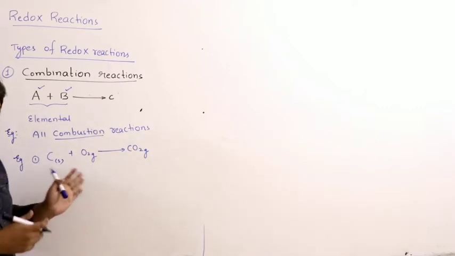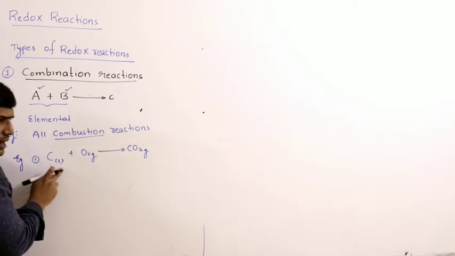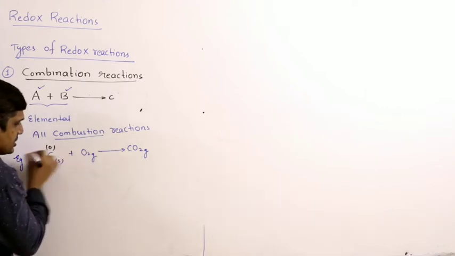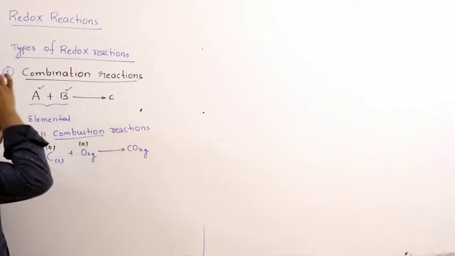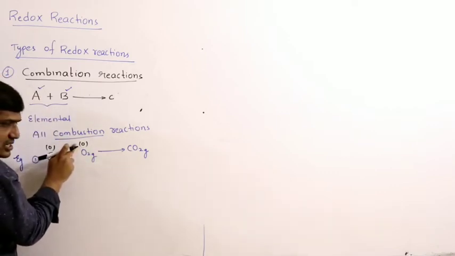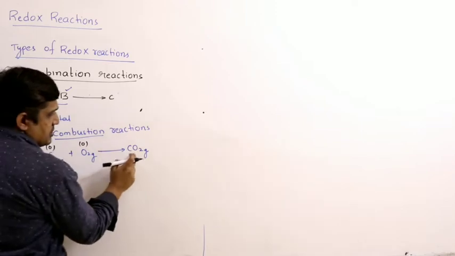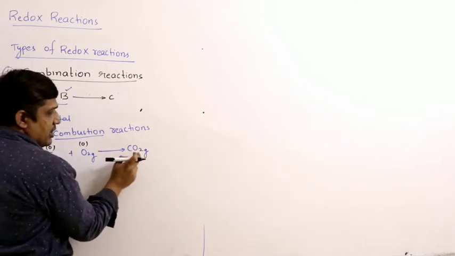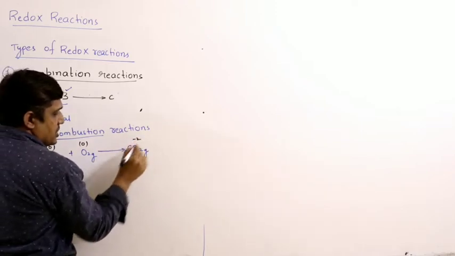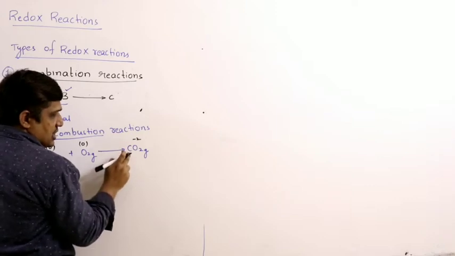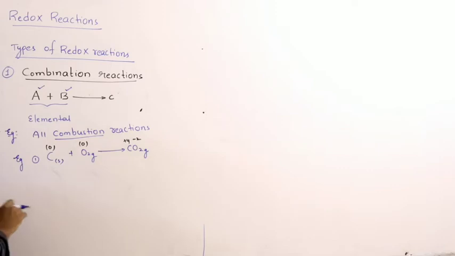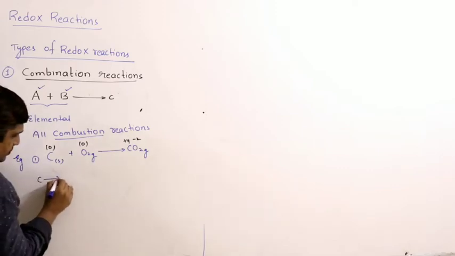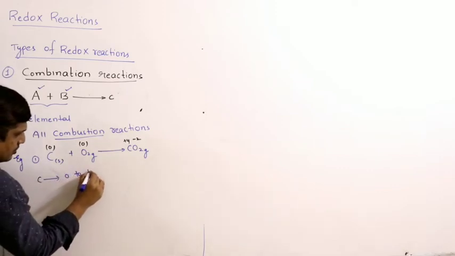Let us try to find whether it is redox or not. So, what we have to do is assign the oxidation states. Elemental carbon, therefore, oxidation state is 0. Oxygen, in the uncombined state O2, we have already studied this, oxidation state will be 0. Here it is an oxide of carbon. In oxides, oxygen shows -2. So, if you find the oxidation state of carbon, you will get +4. So, carbon oxidation state changes from 0 to +4.